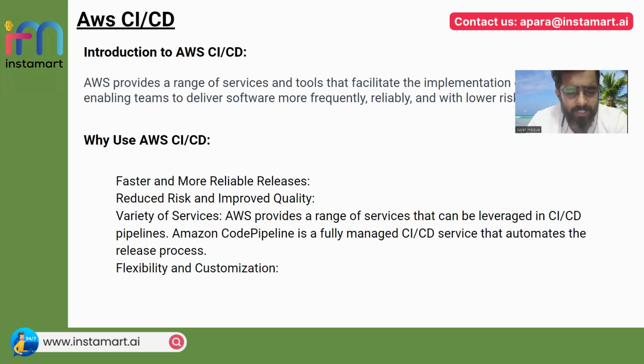Reliable, in the sense that if you compare it with other tools like Jenkins, it's faster and very reliable for releasing code using CodePipeline. By using that you can release the code. Now, reduce the risk and improve the quality.